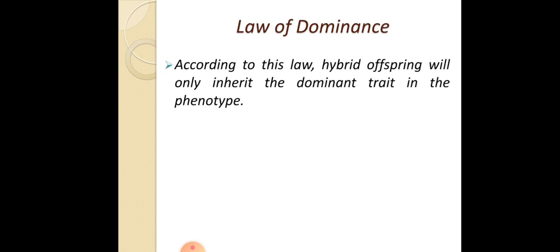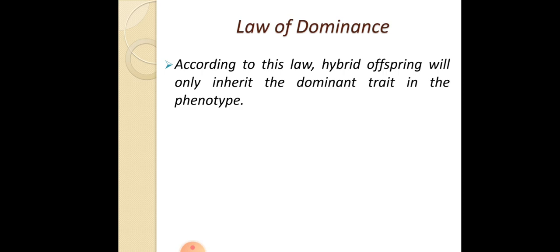At first we are going to study the law of dominance. According to this law, hybrid offspring will only inherit the dominant trait in the phenotype. In the case of a hybrid offspring, that means a heterozygous condition, only the phenotype that is dominant will be expressed.